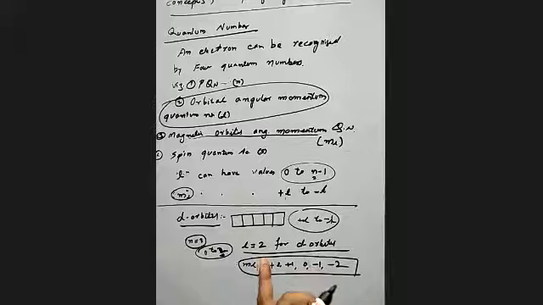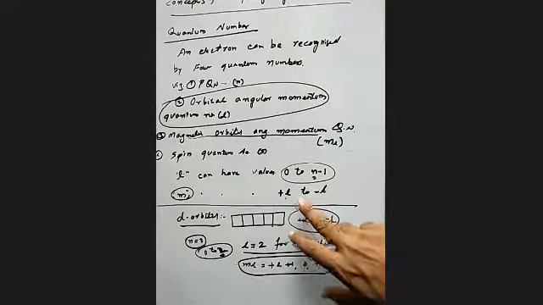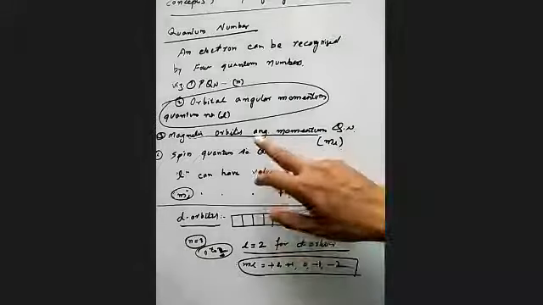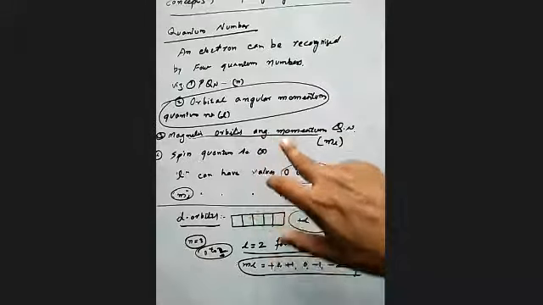So for a d orbital, how many values are possible? For a d orbital, we can say that there are 5 values for magnetic orbital angular momentum.